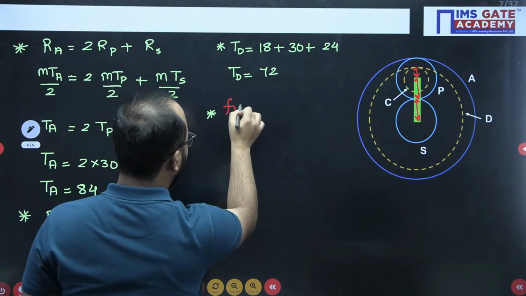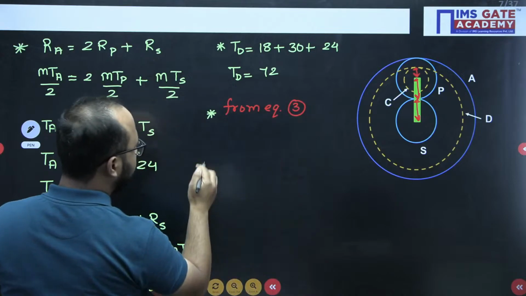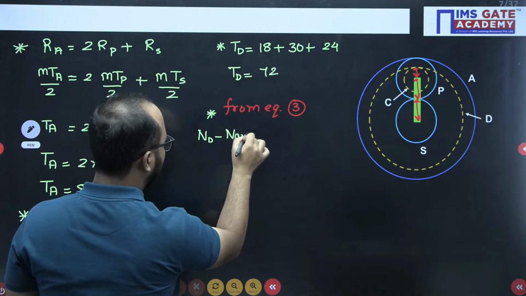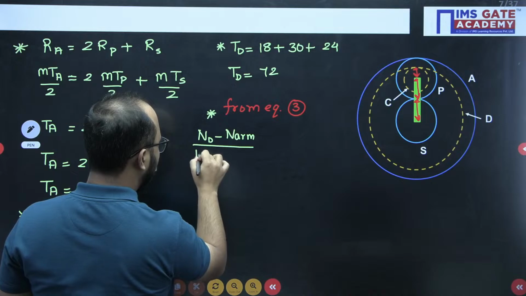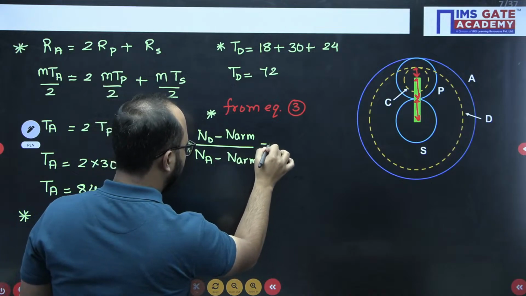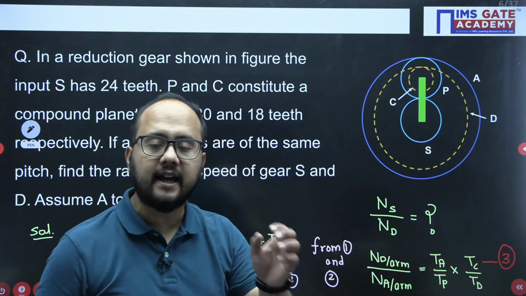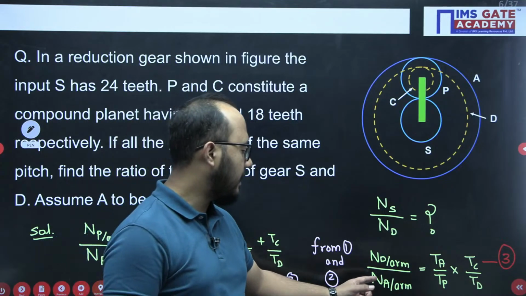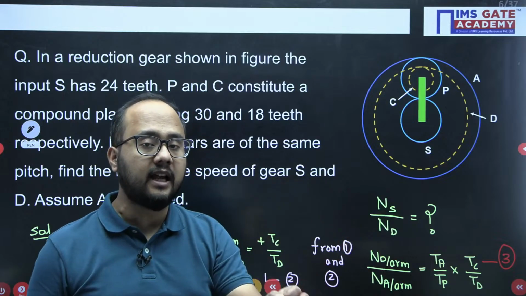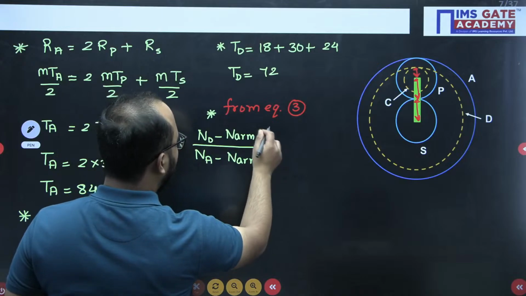So from equation 3, ND minus N arm divided by speed of rotation of A minus N arm equals, because, very important point, D with respect to arm can be written as ND minus N arm. Speed of rotation of A with respect to arm can be written as speed of gear A minus speed of arm, like that.